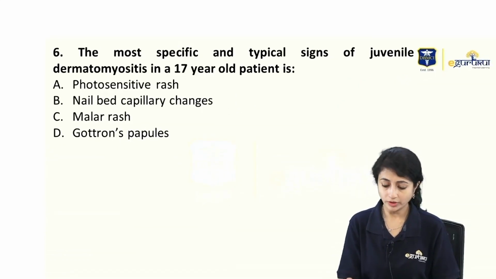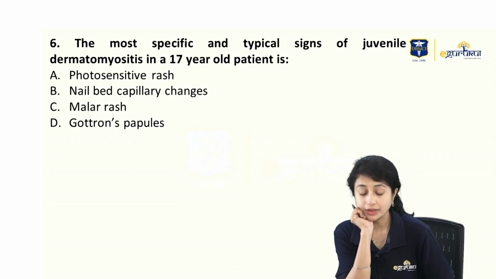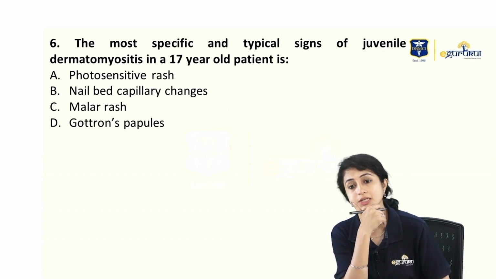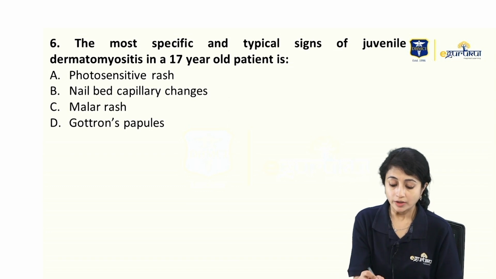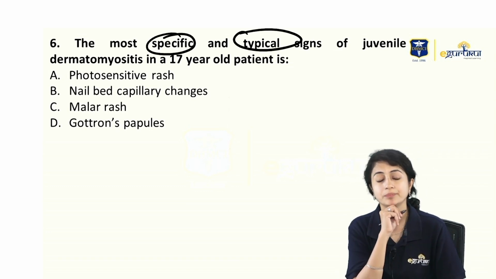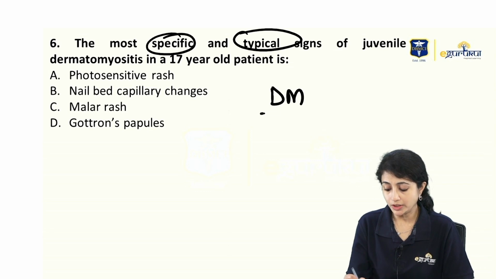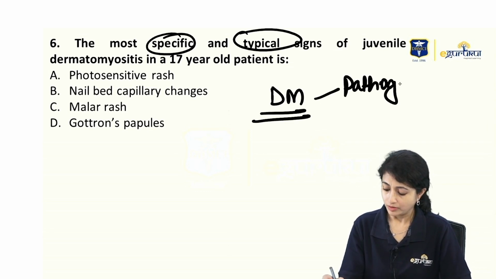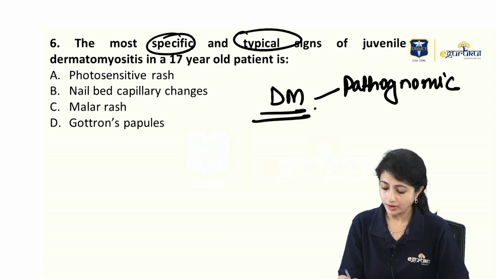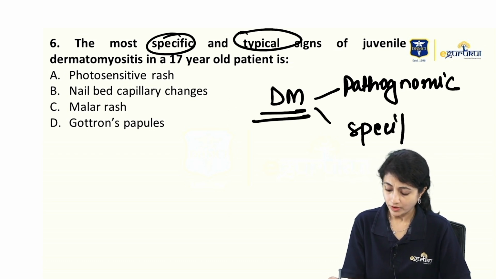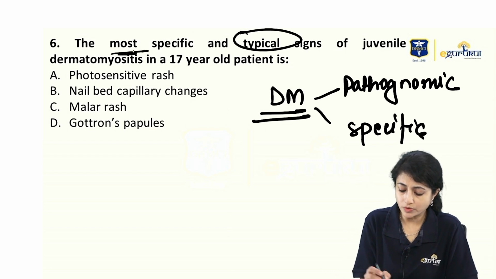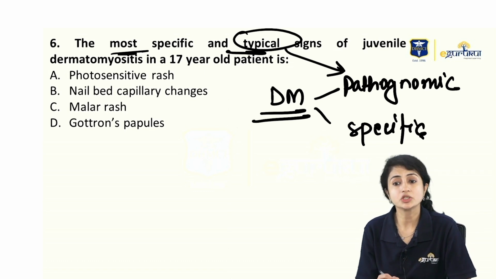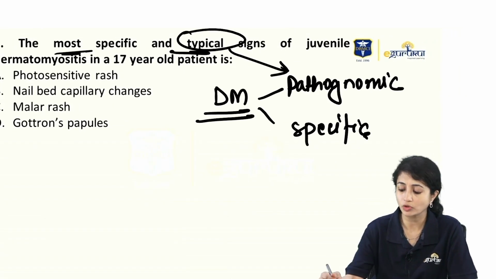Okay, moving on. The most specific and typical sign of juvenile dermatomyositis in a 17-year-old patient. Now, specific and typical sign. When we talk about DM, there are pathognomonic lesions and there are specific lesions. Here, when they talk about most specific and typical sign, they are talking about my pathognomonic lesions.